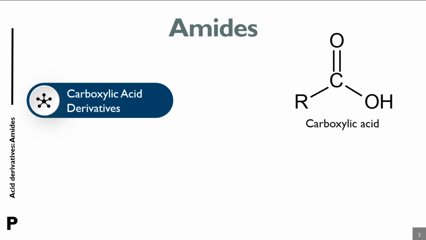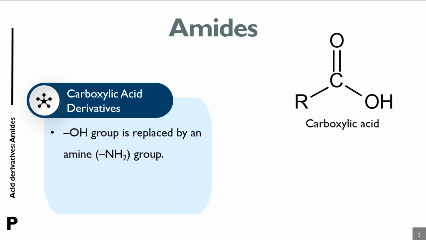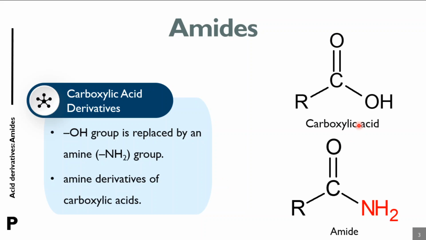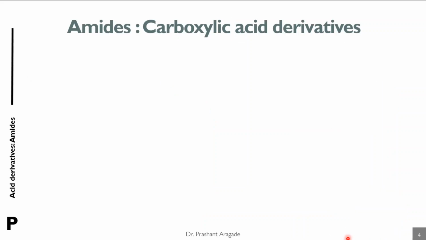You know very well, carboxylic acids are the compounds which contain the C double bond O OH, in which the hydroxyl group in carboxylic acid is replaced by an NH2 group. That's why it is also called an amide derivative of carboxylic acid. If you see the structural difference between carboxylic acids and amides, you will find the OH of carboxylic acids is replaced by an amine group, so it becomes an amide. So amide is a carboxylic acid derivative.